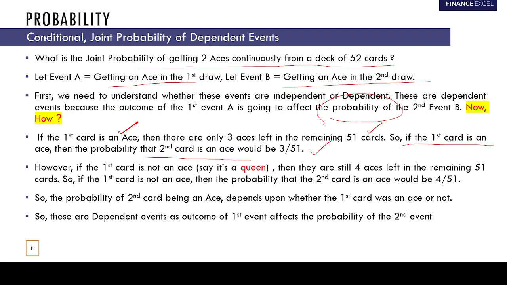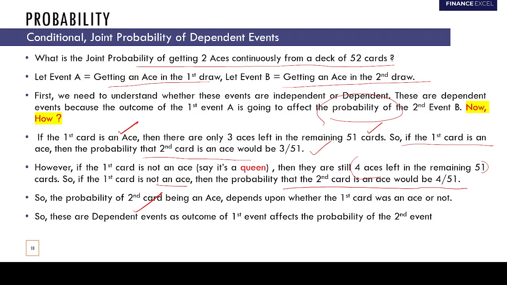However, if the first card is not an ace, say it's a queen, then there are 4 aces left in the remaining 51 cards. So if the first card is not an ace, then the probability that the second card would be an ace is 4 by 51. So guys, we can see that the probability of the second card being an ace depends upon whether the first card was an ace or not. Or we can say that these are dependent events. The outcome of the first event is affecting the probability of the second event. Guys, is this example clear to you? Do you have any doubts?